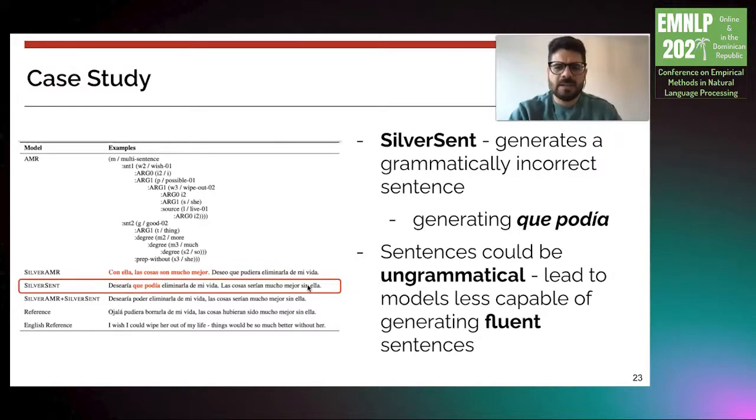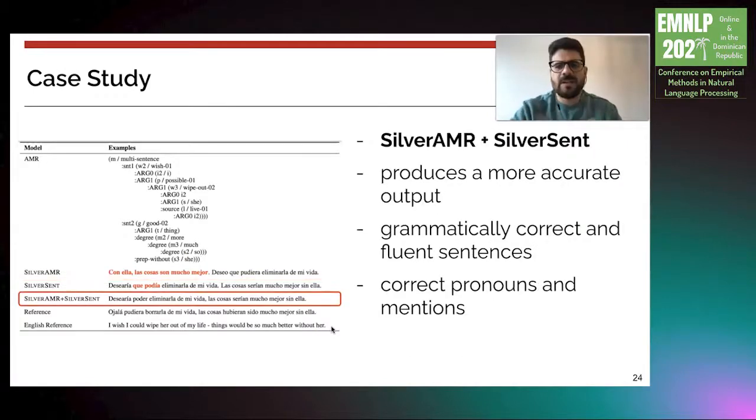On the other hand, silver sent generates a grammatically incorrect sentence, and as these models are trained on sentences that could be ungrammatical, they can be less capable of generating fluent sentences. Finally, when we combine silver AMR plus silver sent, the model is capable of producing a more accurate output, generating a grammatically correct and fluent sentence.